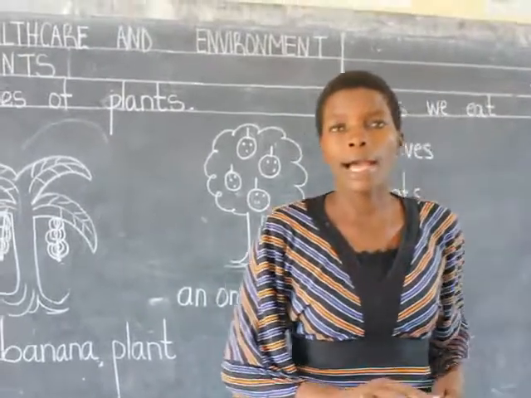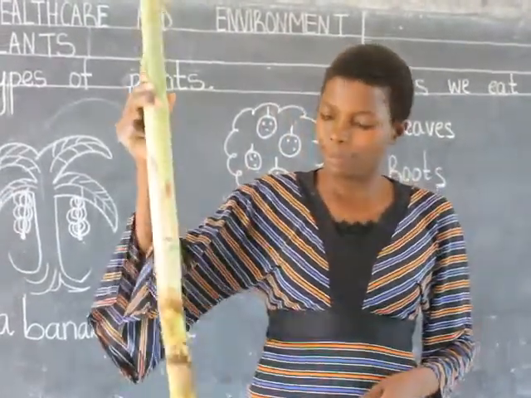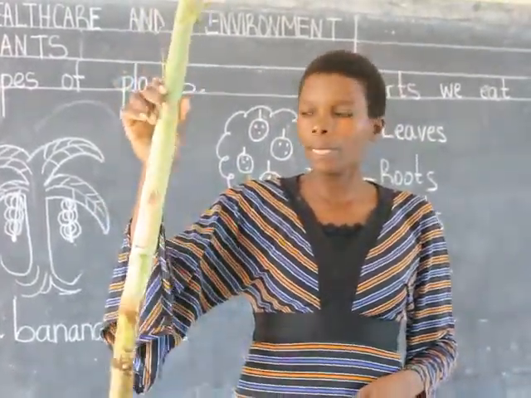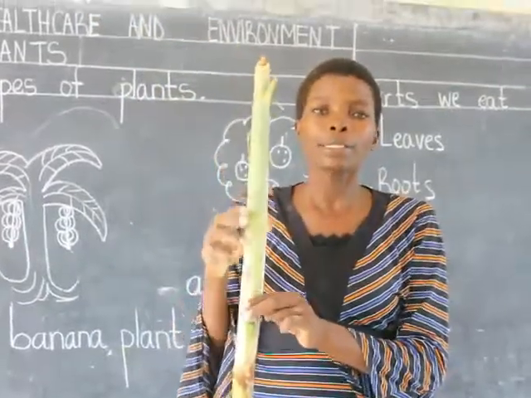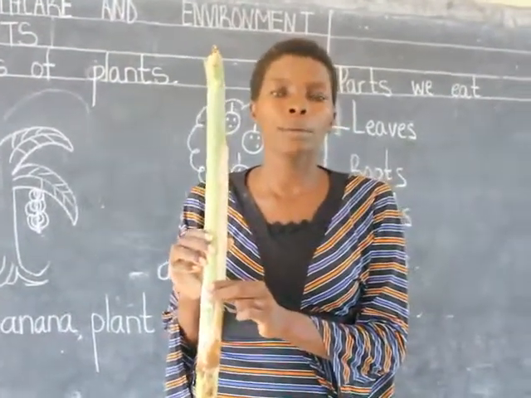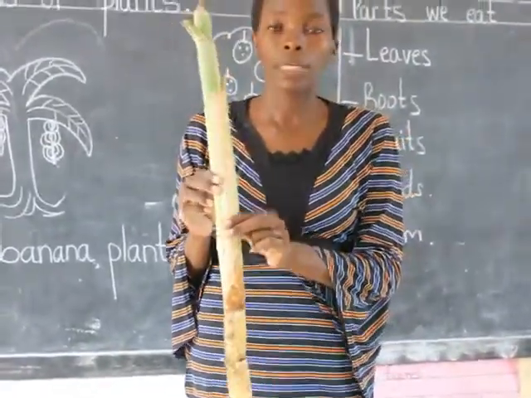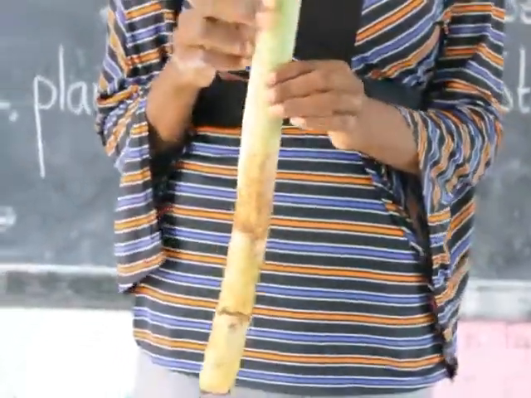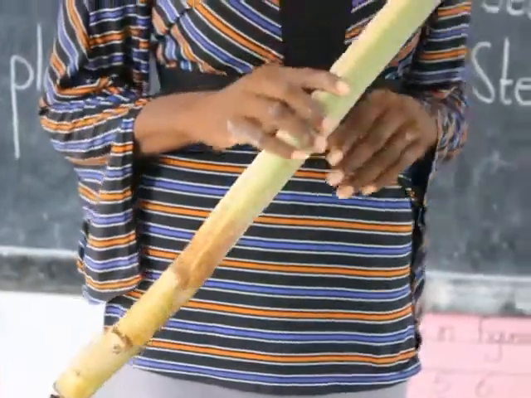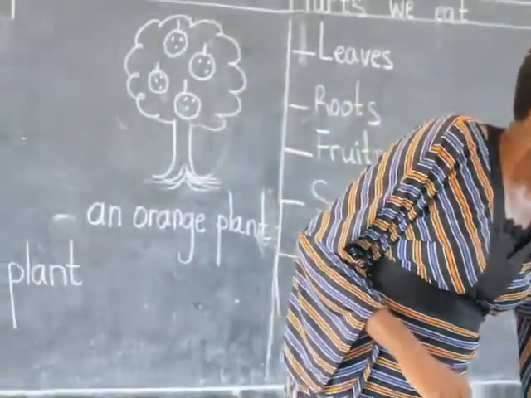Here I have a plant. I am holding this plant. This plant is called a sugarcane plant. This sugarcane, we eat it. I will tell you which part of it we eat later. We have another plant.